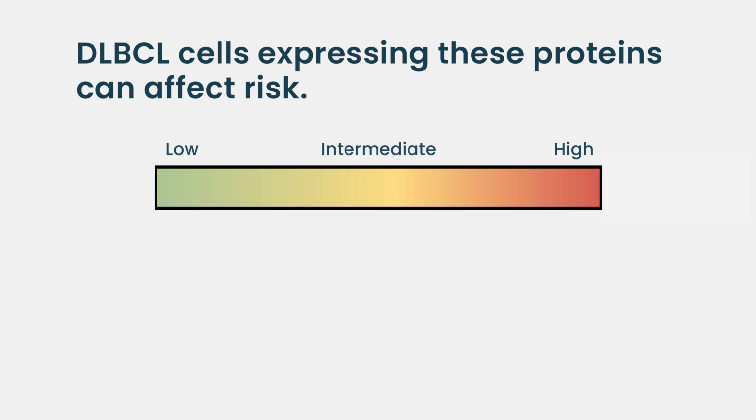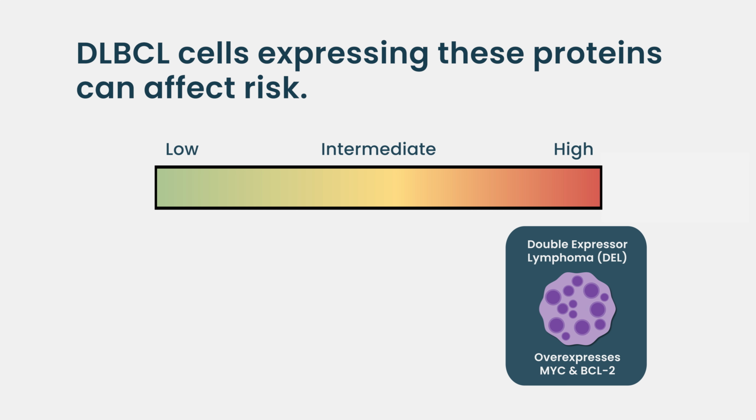And then sometimes we call those patients double expressor lymphoma, a subtype of DLBCL. And they have a little bit higher risk. They might get the same therapies, but maybe we're not curing as many of them.